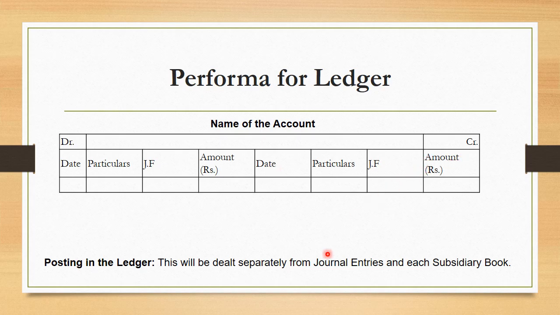Now one thing you should remember, that posting in ledger will be dealt separately from journal entries and each subsidiary book. It means ledger की posting का journal और subsidiary book से कोई लेना देना नहीं होता.